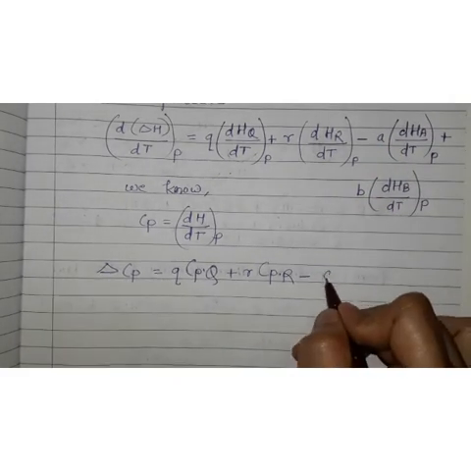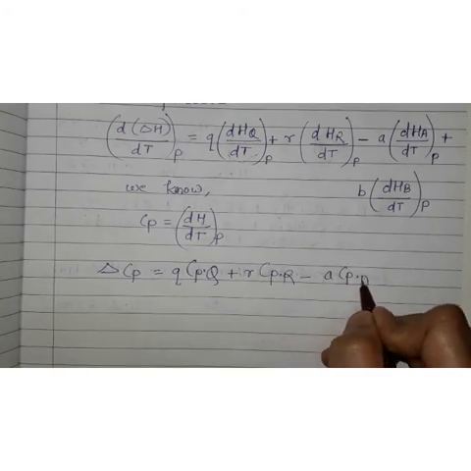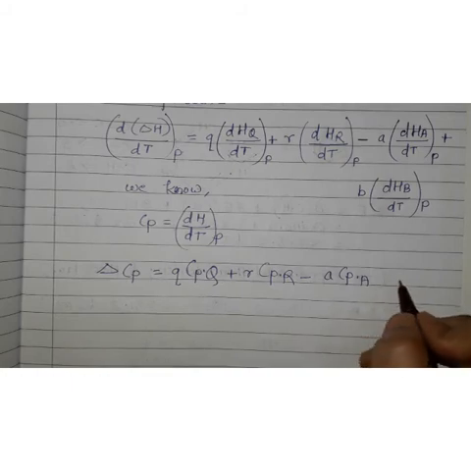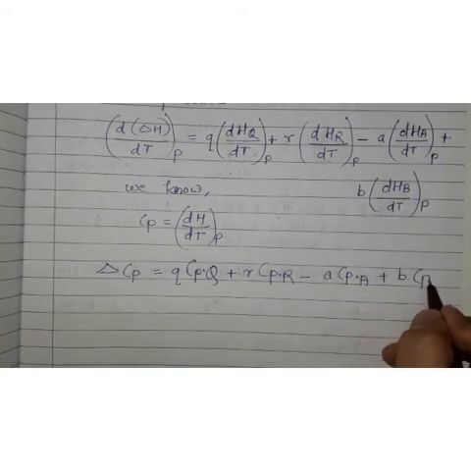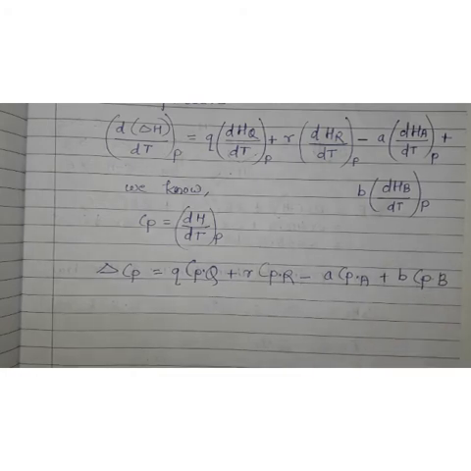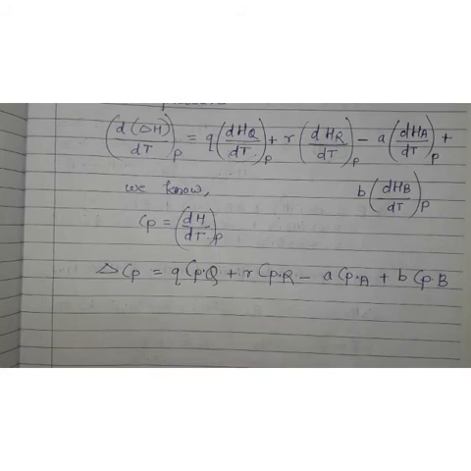Here A multiplied by Cp of reactant A. Then plus, for reactant B, B multiplied by Cp of reactant B. Understand up to here? The same equation we have written in the form of Cp because Cp is equal to dH upon dt. So let us see next.